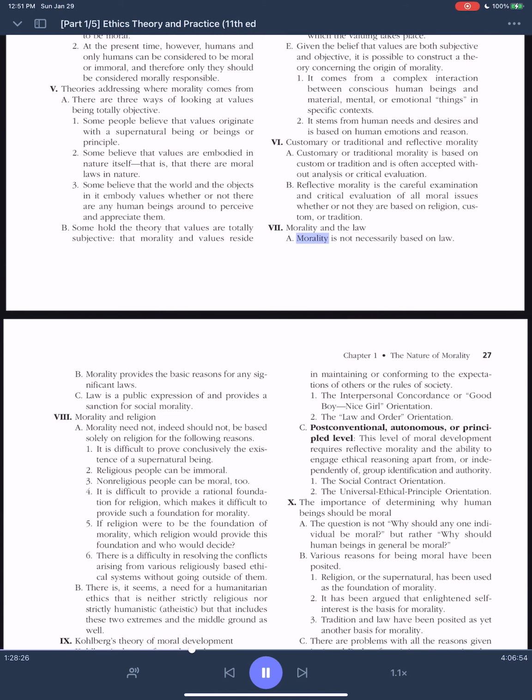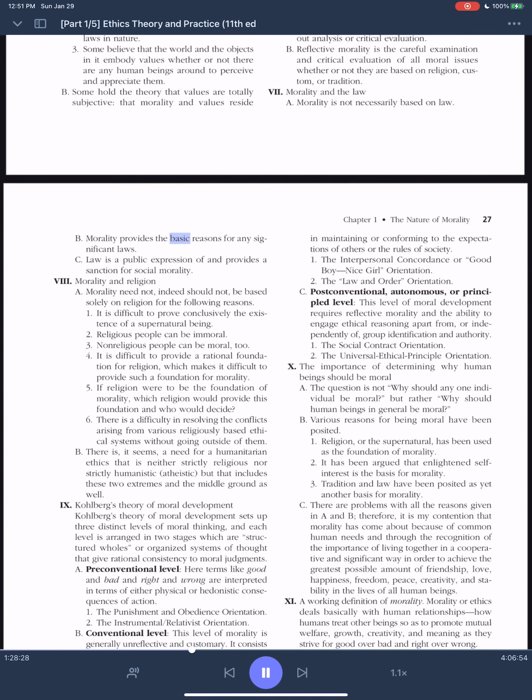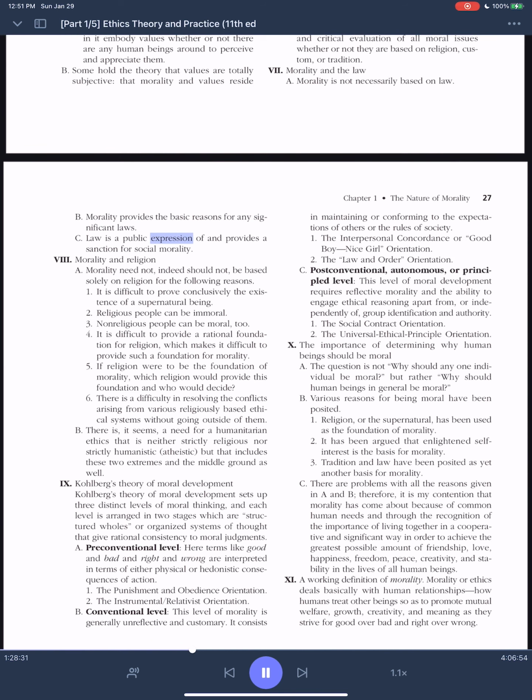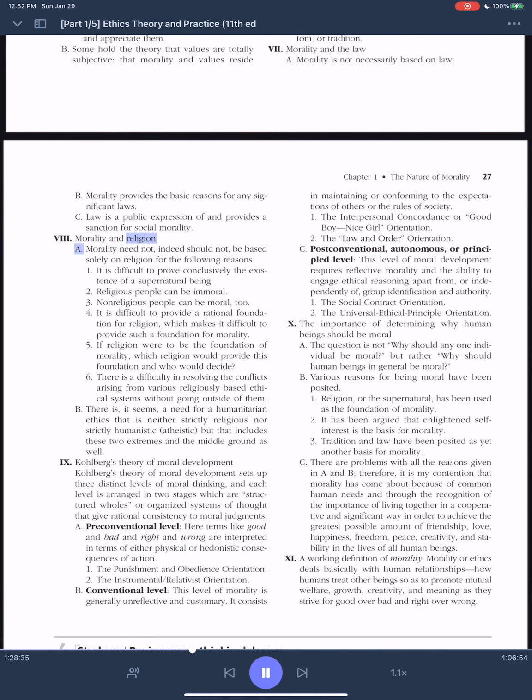7. Morality and the law. A. Morality is not necessarily based on law. B. Morality provides the basic reasons for any significant laws. C. Law is a public expression of and provides a sanction for social morality. 8. Morality and religion. A.